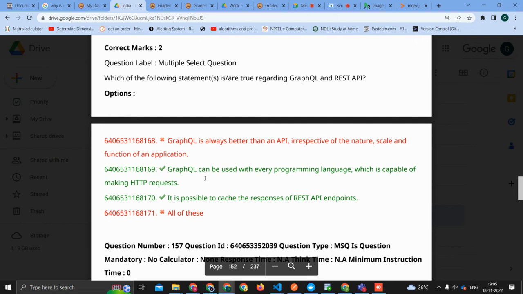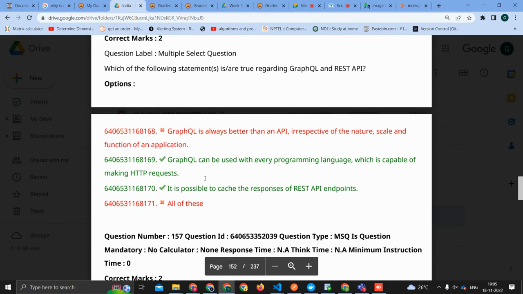Which of the following statements are true regarding GraphQL and REST API? GraphQL is always better than REST API irrespective of nature, scale, and function of application. That is not true. GraphQL would be required for a specific purpose. Otherwise, if the REST API answers all types of questions, then it is better to use the REST API. That would be simpler actually. So I think the first is false.